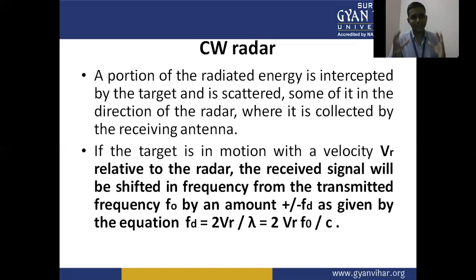If the target is in motion with a velocity vr relative to the radar, the received signal will be shifted in frequency from the transmitted frequency f naught by an amount plus or minus fd, as given by the equation fd equal to 2vr upon lambda equal to 2vr f naught by c.